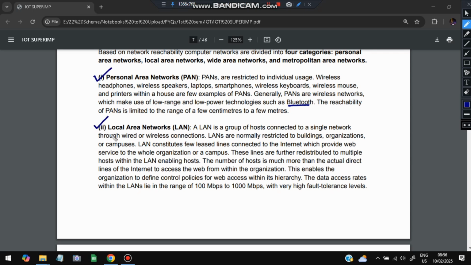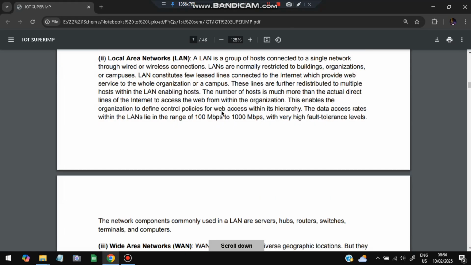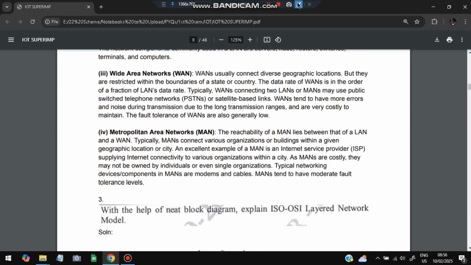Next is the local area network. This is for the whole organization or a building. The data will be accessible throughout the whole building. That is the local area network. Next is the wide area network. This can go up to a state or a country. It can be used with satellite based links.